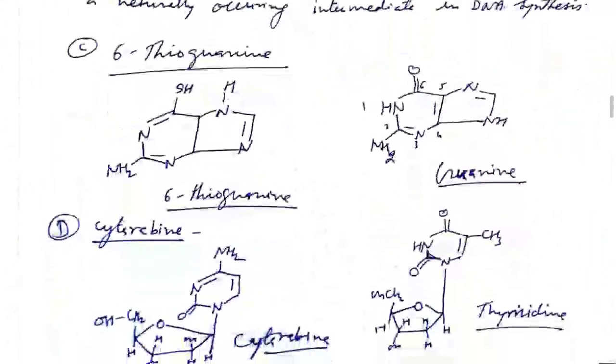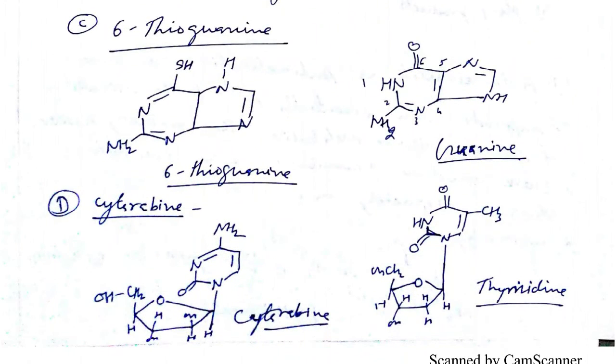Next, 6-thioguanine. The next antimetabolite is 6-thioguanine. As per the name, there is guanine. It is an analog, and its structure resembles guanine. Guanine is a purine base, just like I told you, adenine and guanine are both purine bases.